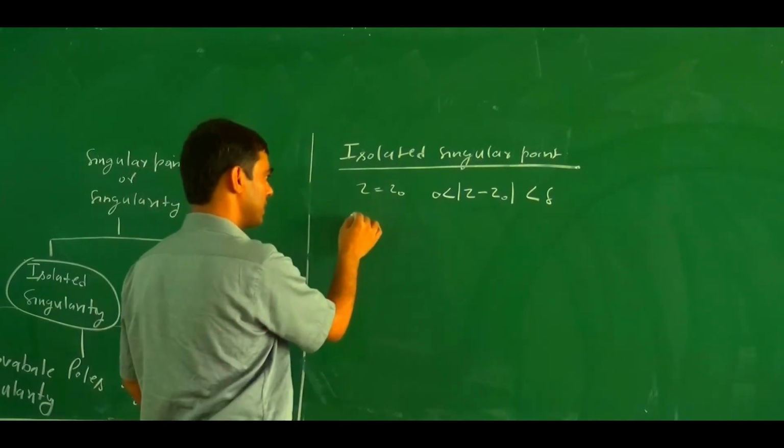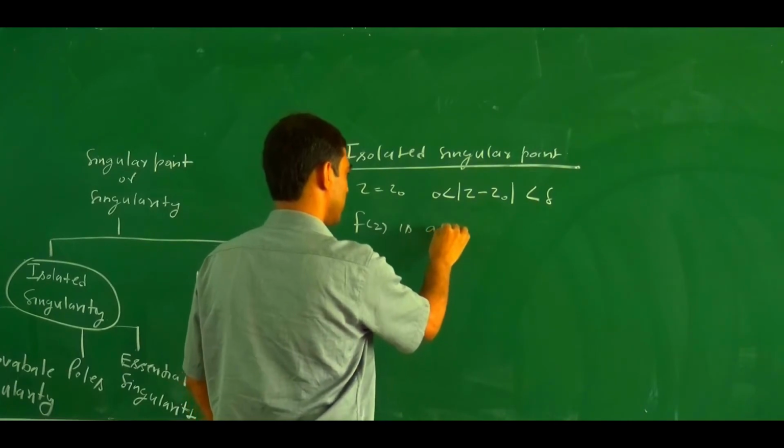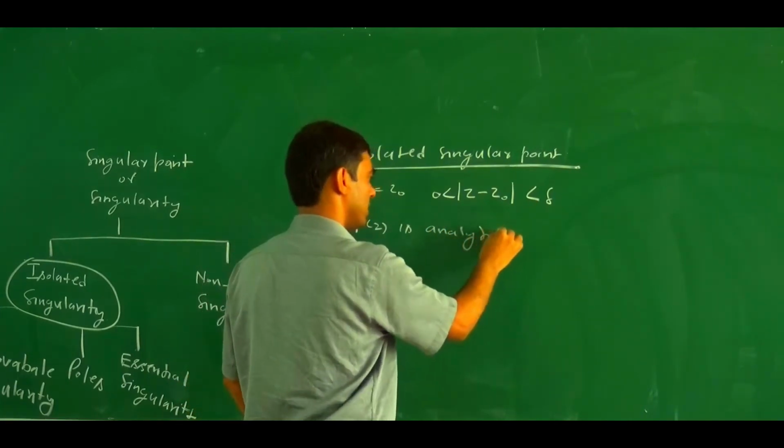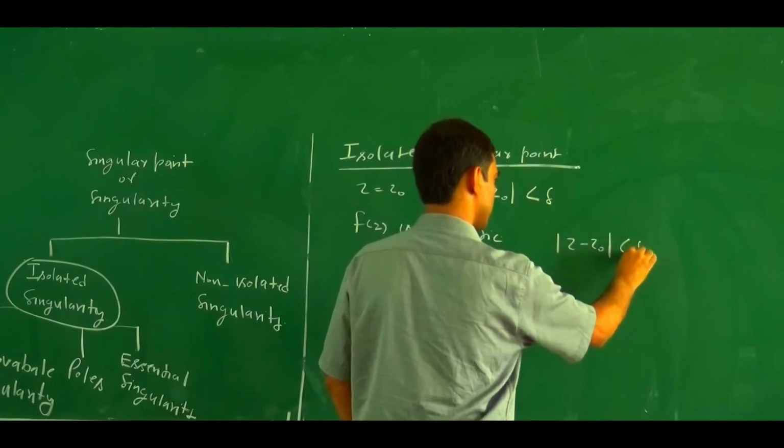So here we say that f(z) is analytic in the annular region, 0 less than |z minus z0| less than delta.